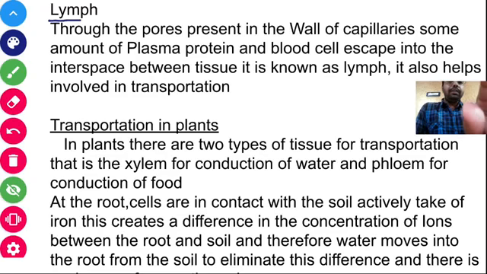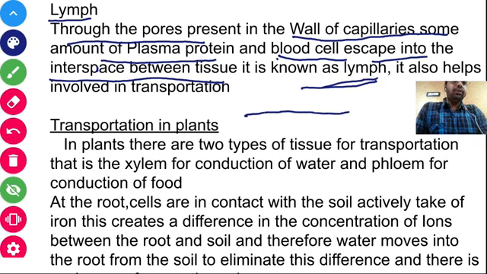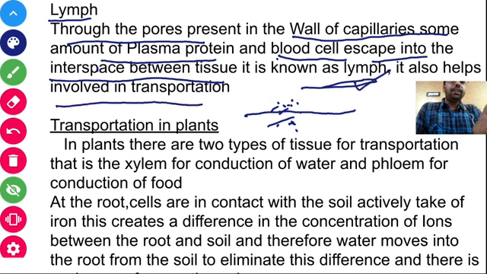Coming to the next topic, about your lymph. Through the pores present on the wall of the capillaries, some amount of plasma protein and blood cells escape into the interspace between the tissues, and this is known as your lymph. Suppose these are the tissues. Some of the materials, that is the RBC and lymphocytes, come out of the blood and get accumulated outside the blood vessels. They are known as your lymph, and it also helps in the transportation of different materials.